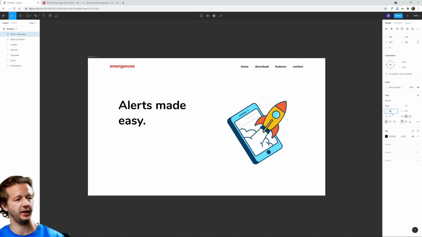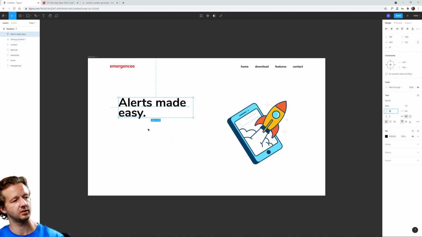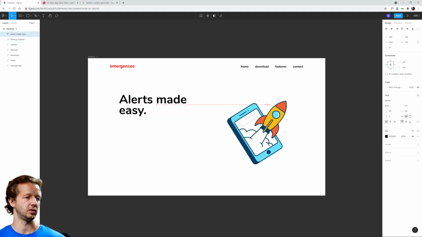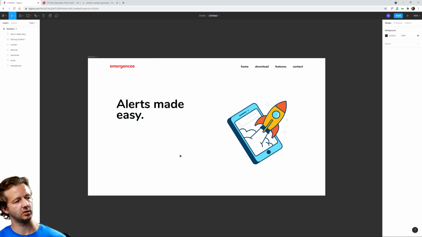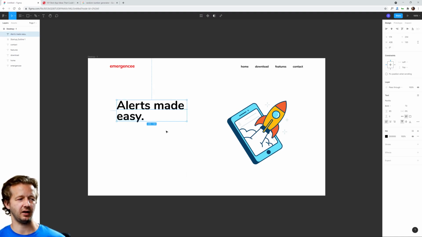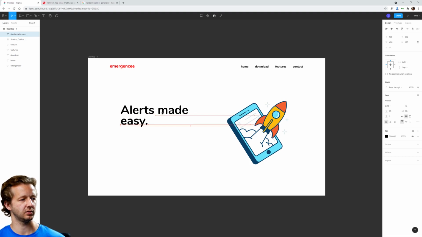All right, let's bring up this. Not sure if I like that. Might make more sense to have this all in one line. Let's just leave it like that for now. I may end up changing this.